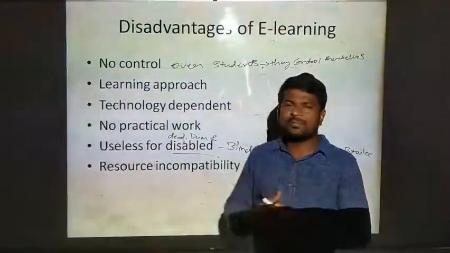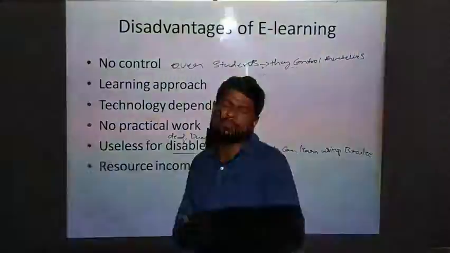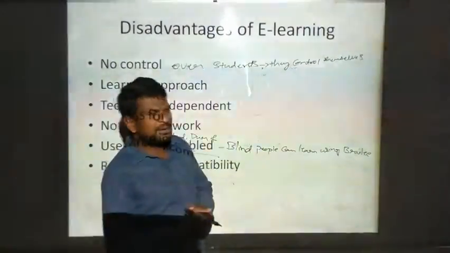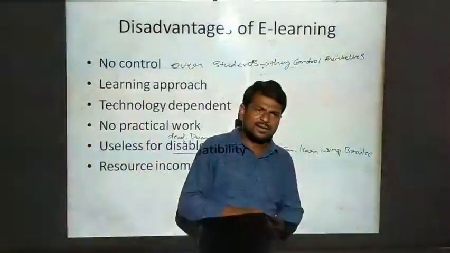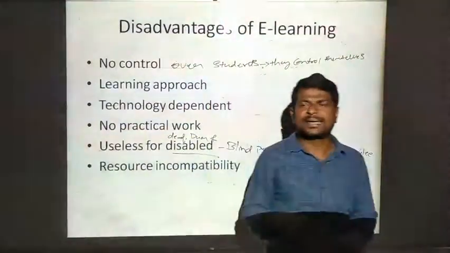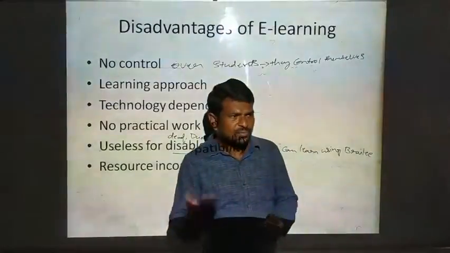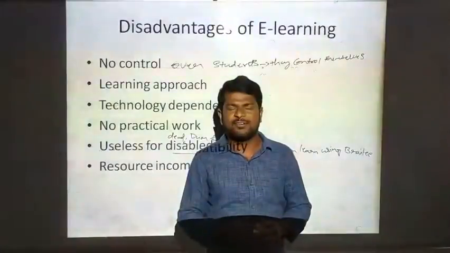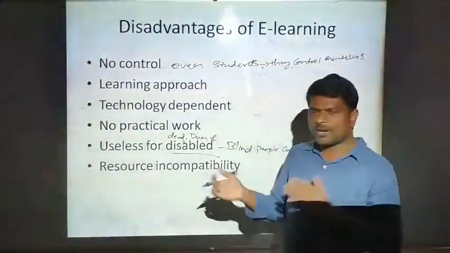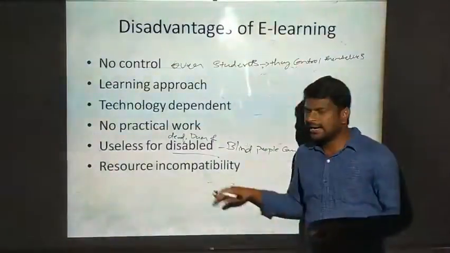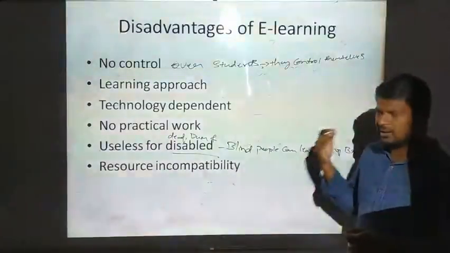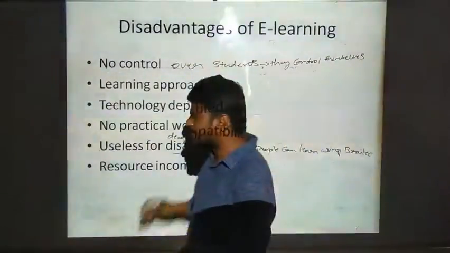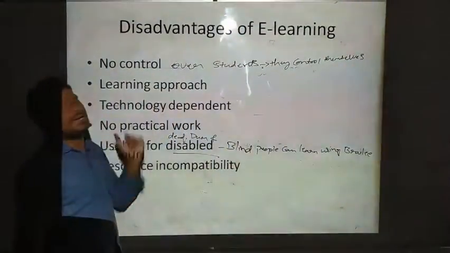So that is an incompatibility problem. Incompatibility means the file or resource cannot work on all the systems or all the devices. If it is compatible, then only it plays or works. So that is resource incompatibility in e-learning.